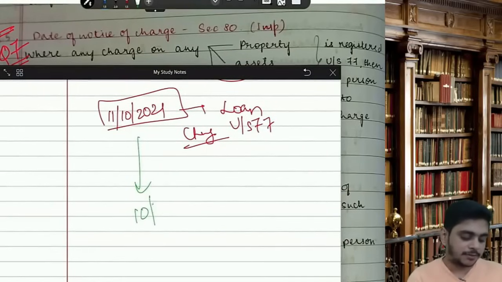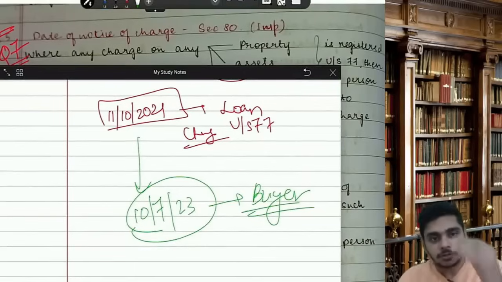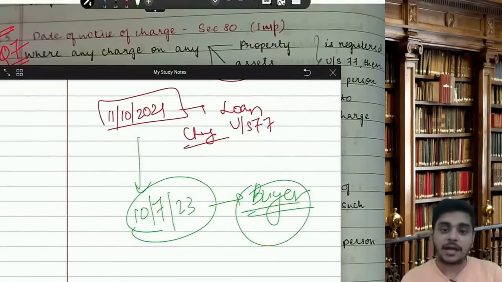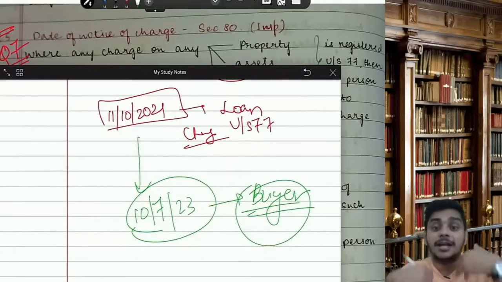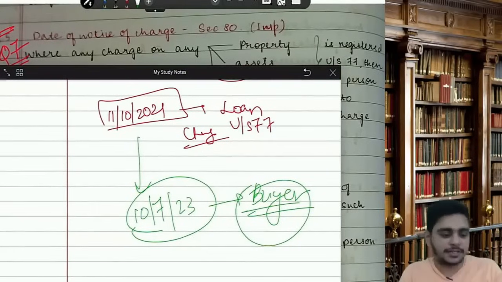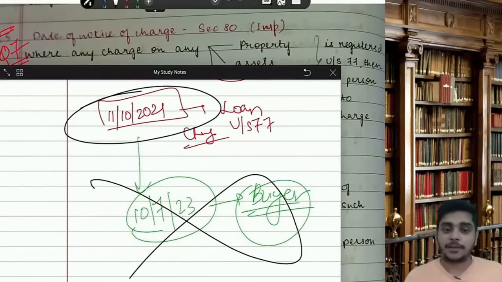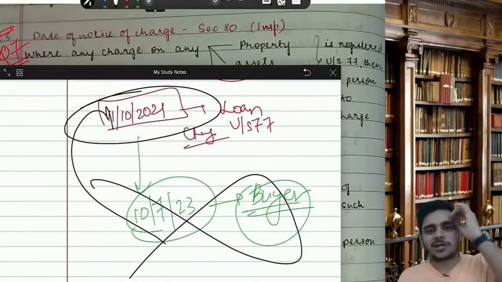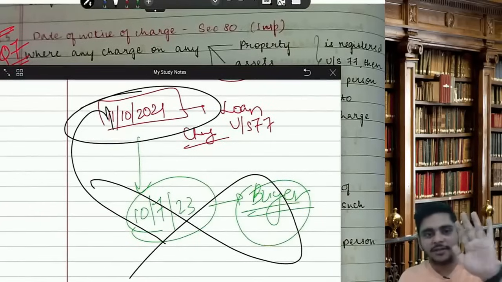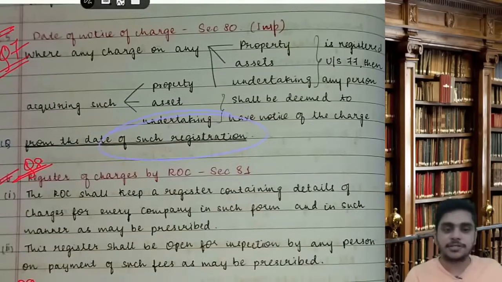Now imagine on 10th July 23 someone is buying the property, like a buyer has come into the picture. So this section says the buyer will have notice that the property is on loan and the charge is registered from the date of such registration, from the date of such creation. That means from which date? From this date, not from the date of buying the property. It will be assumed that you have notice of charge from this particular date. See, ROC will not come and inform everybody. It is your duty to check it. So it will be assumed that you have notice from which date? From the date of such registration.